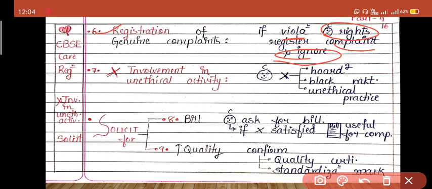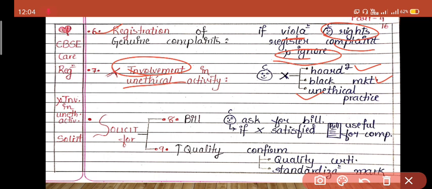Similarly, if you are complaining that the seller is cheating, hoarding goods, or doing black marketing, it is the responsibility of the consumer to see that he is not involved in any such activity. The consumer should not be involved in hoarding of goods, black marketing and any kind of unethical practices. If he is not involved in such practices, then and only then he can complain.